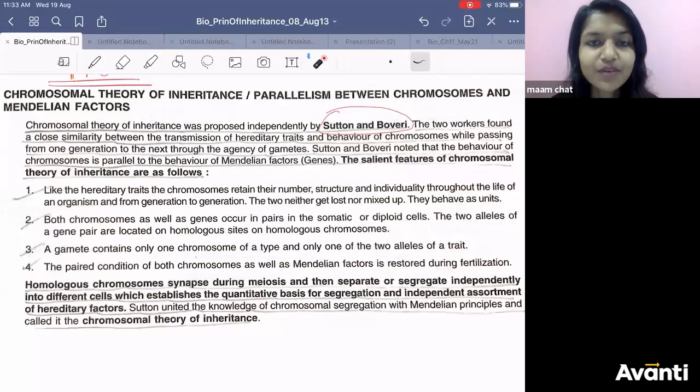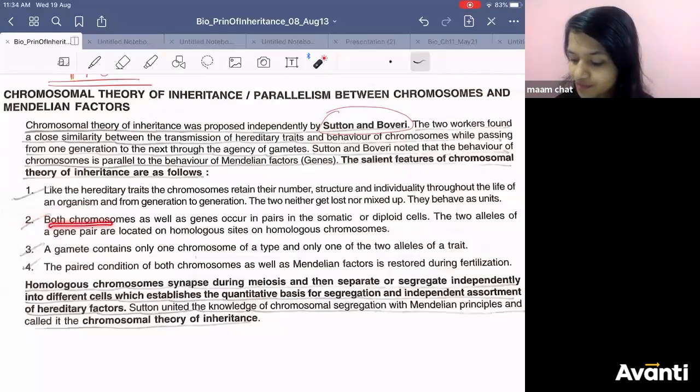All of them will have how many chromosomes? Same number, same structure, same gene, right? The only thing which differs is which gene is getting expressed.